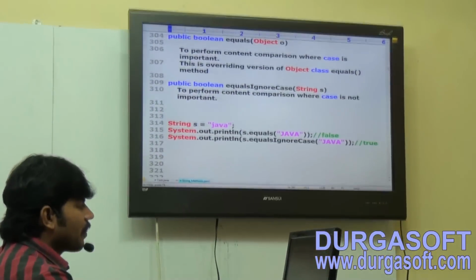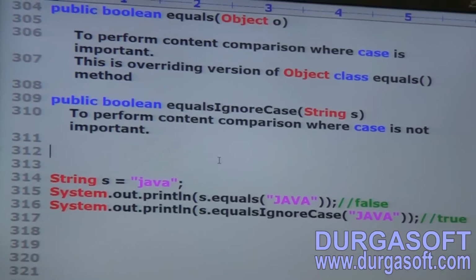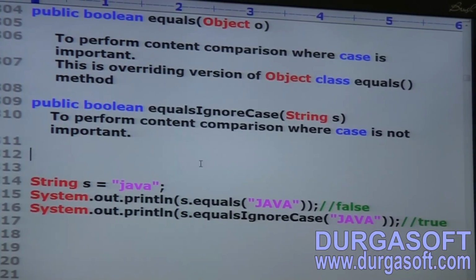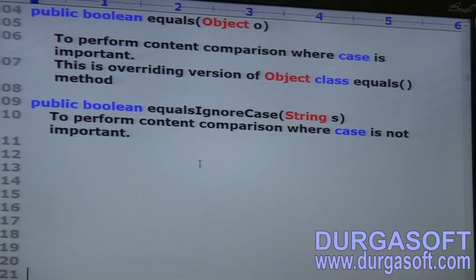Okay, add the next method. Public boolean equals of object O, to perform content comparison where case is important.